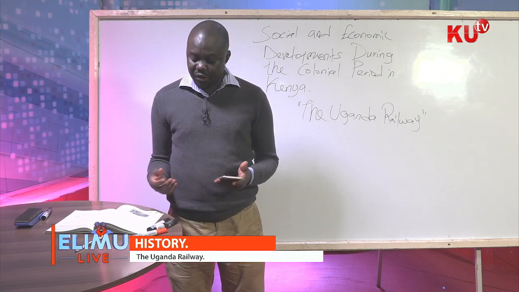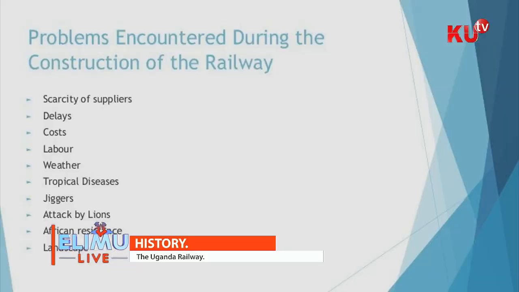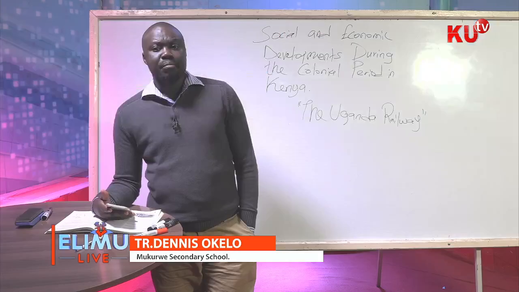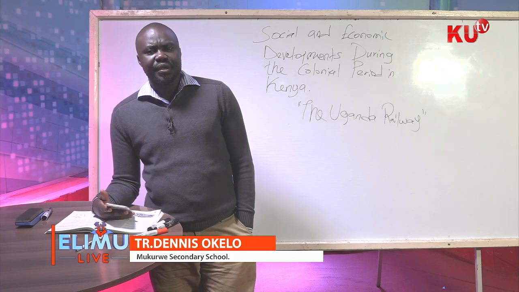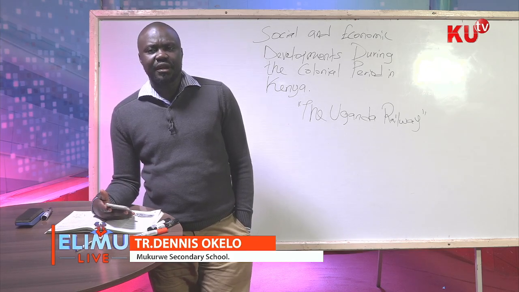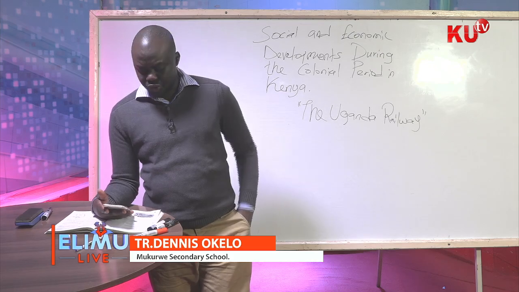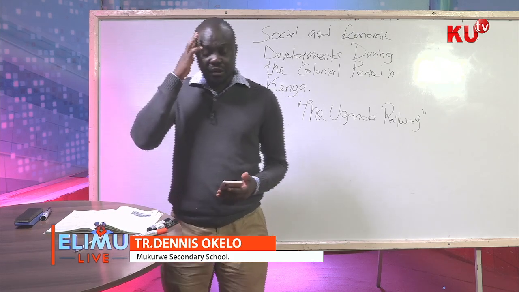Then the third one is tropical diseases. Now, Kenya, the equator passes through Kenya as a line of latitude. Kenya is between the Tropic of Cancer and the Tropic of Capricorn, and the equator passes in between, meaning our country is prone to tropical diseases.